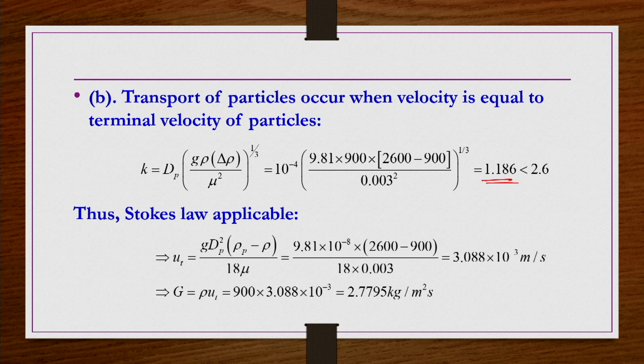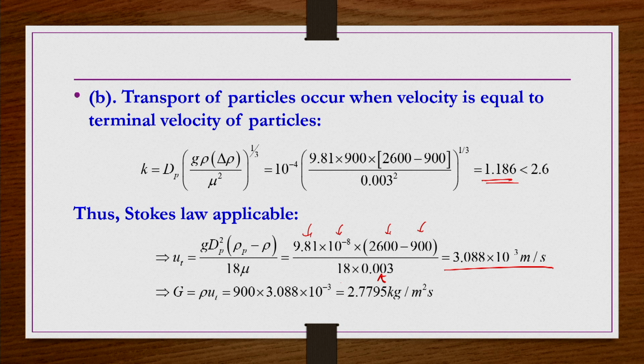So, Stokes law is applicable. Under Stokes law, the settling velocity u_t equals g d_p square delta rho by 18 mu. There you substitute all the values, g d_p square (rho_p minus rho) and then 18 mu, simplify, and you will get settling velocity as 3 into 10 power minus 3 meter per second.